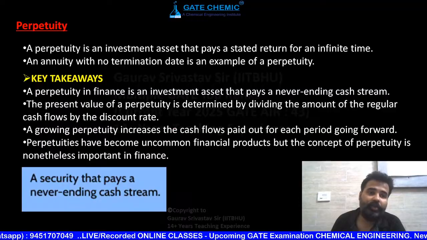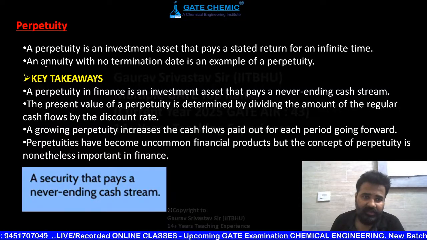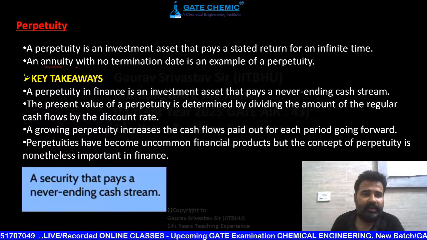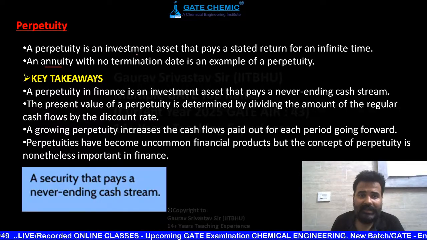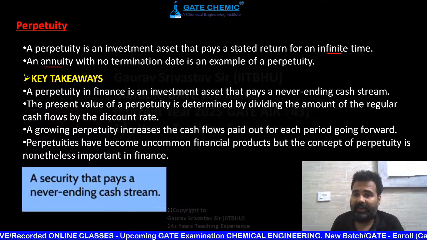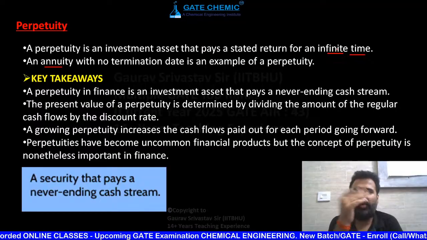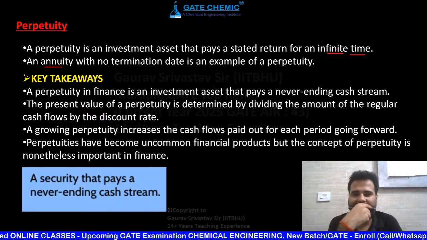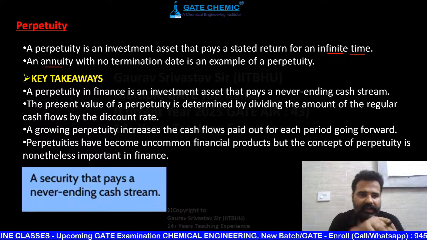What is perpetuity? ये perpetuity क्या होता है? This is annuity for indefinite period. So perpetuity is an investment asset that pays a stated return for an infinite time. Actually अभी ये कोई देता नहीं है. अभी South Africa में ऐसा एक bond निकला था जो दिया जा रहा था, 2015 की बात है. So अभी ये ज़्यादा नहीं चलता है, ठीक है.